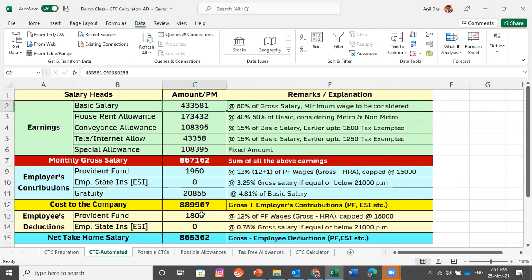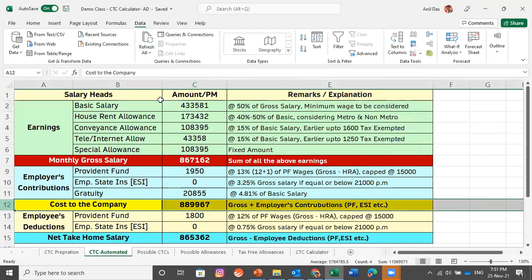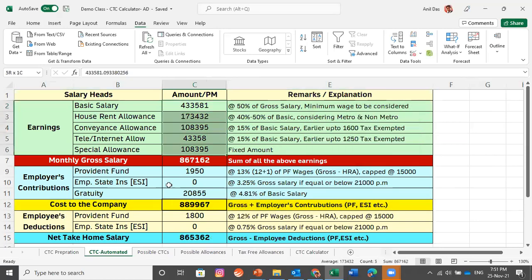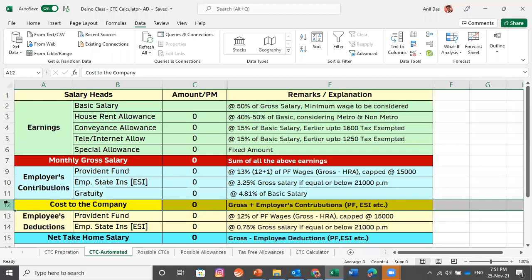So we are done with the entire breakup. This is the CTC, this is the entire breakup, this is the PF, this is the gratuity, everything is calculated. So we have calculated the entire breakup in a click. Now, it is not always CTC on the basis of which salary is getting decided.